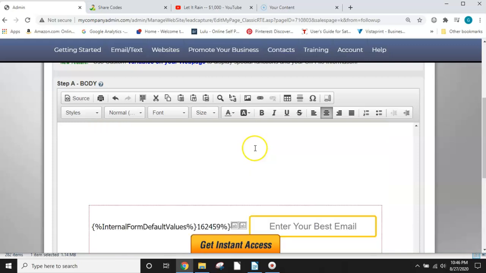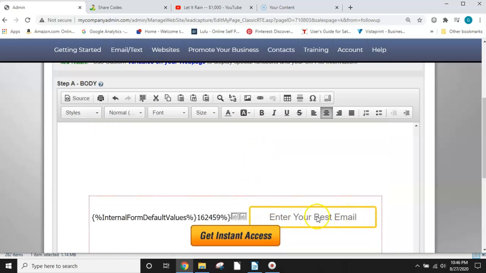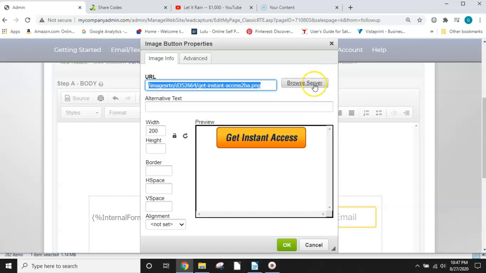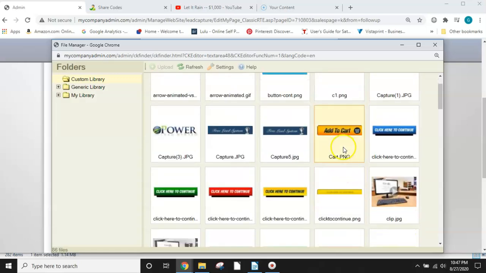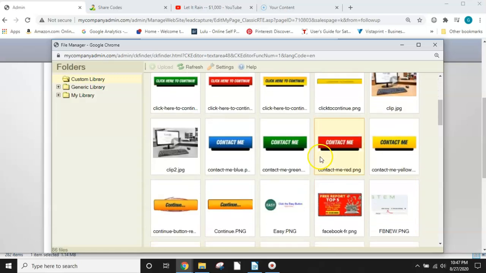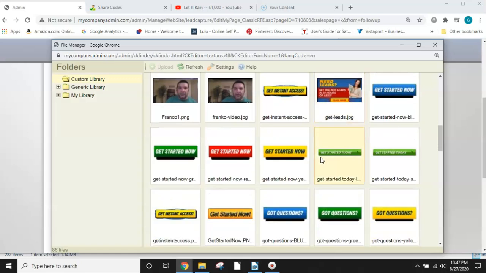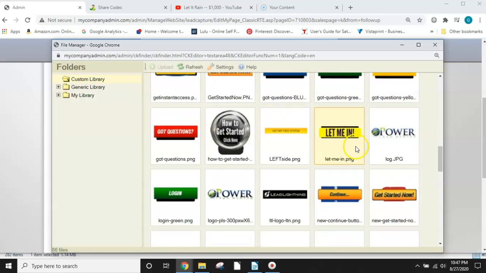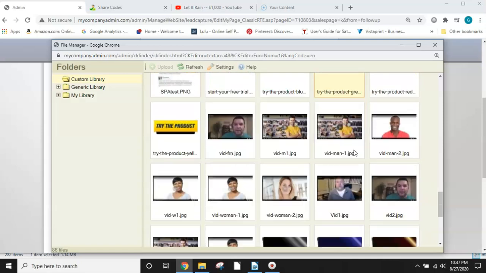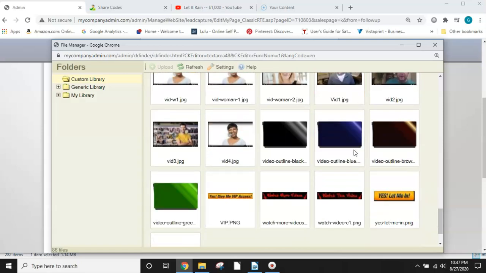Then scroll down, and this is where your button is. You can change your button if you want by double clicking, hitting browse, and you can change the button. Let's see, what can I use here?